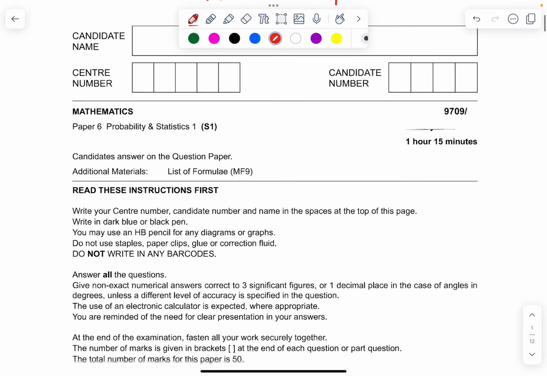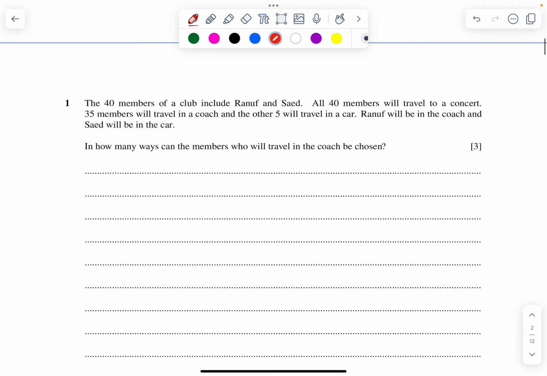Till now we have done 8 papers. This is practice paper 9. Coming to question number 1. The 40 members committee of a club includes Rauf and Saeed. All 40 members will travel to the concert. 35 members will travel in a coach and 5 members in a car.